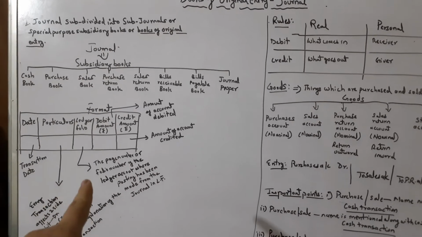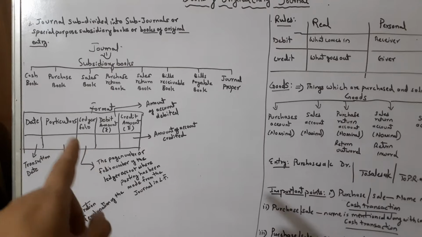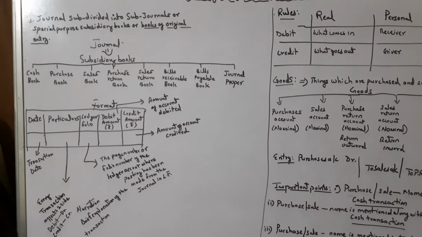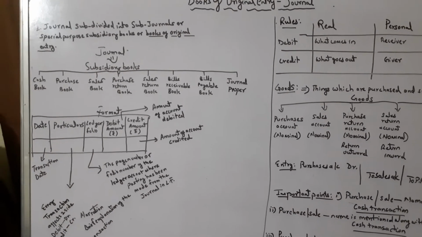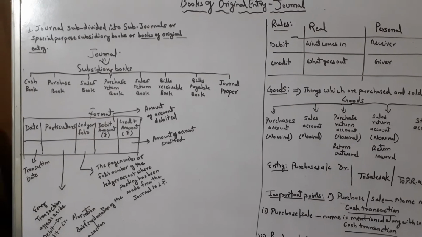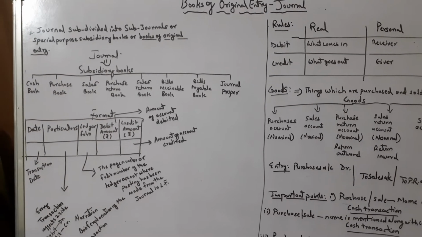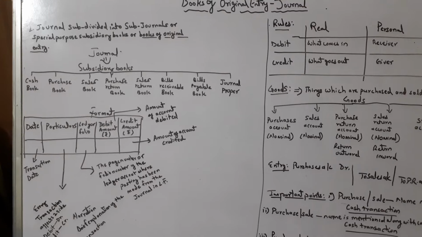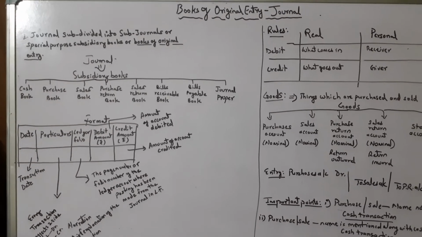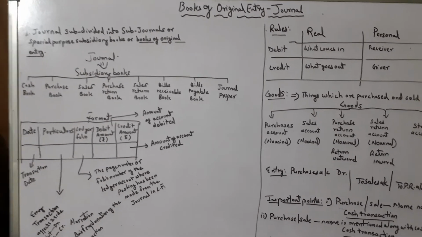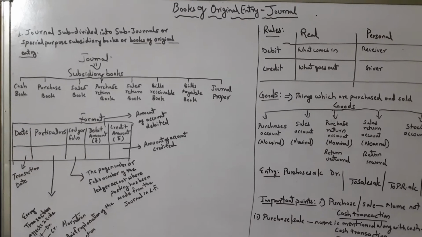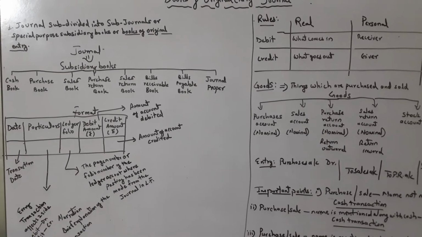So here under ledger folio, I will mention page number 40 against the machinery account. This will help me find whatever transactions relate to machinery on page number 40 under ledger. So ledger folio is nothing but the paging. Debit amount: here you have to enter the amount which is debited, and credit amount, the amount which is to be credited.